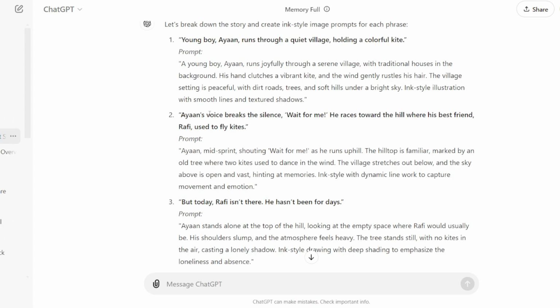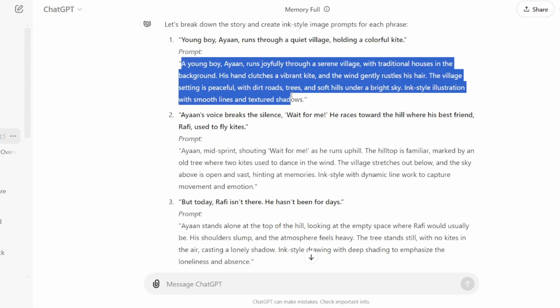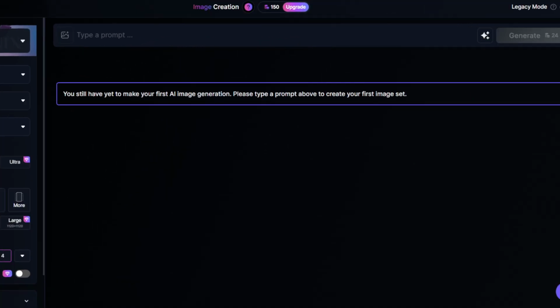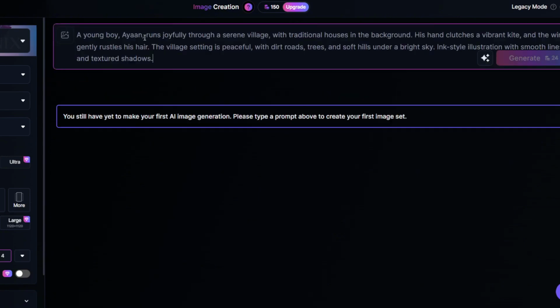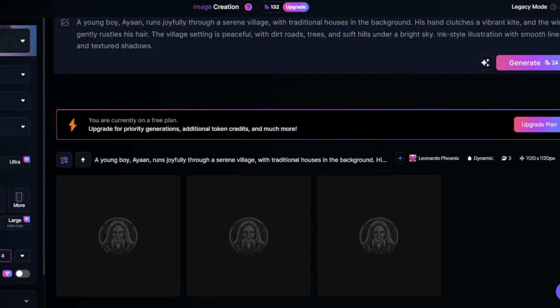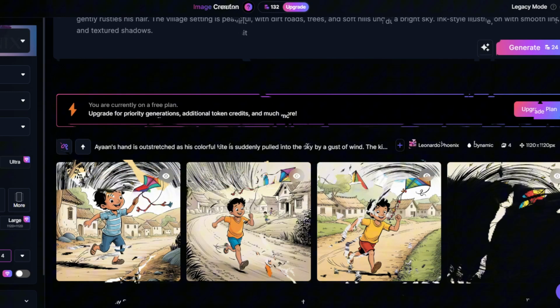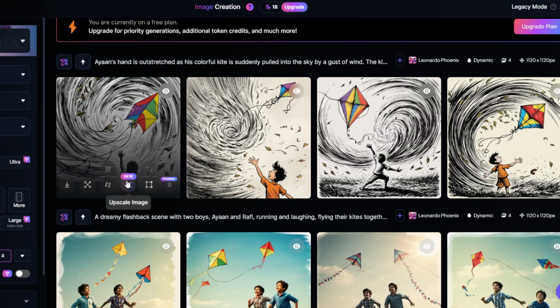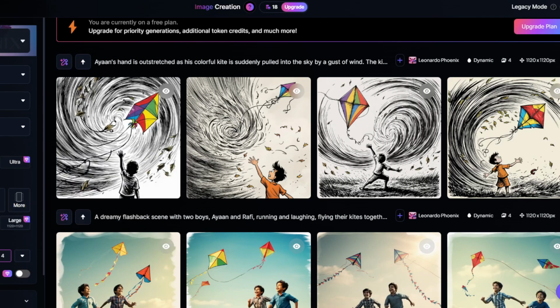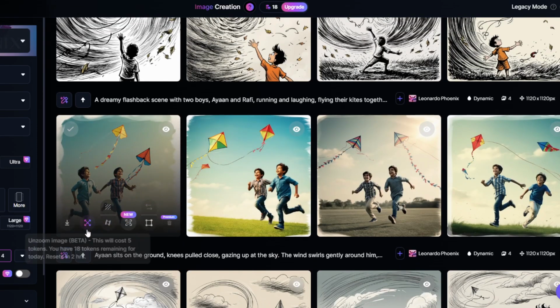The next step is to switch to ChatGPT and copy the image prompt. I will paste the same content into Leonardo and click on Generate. This will produce 4 images in just a few seconds. I will repeat this process for the entire script. Ensure that you download all the images generated for each prompt. By default, 4 images are created for each prompt. Select the ones you like. Now, let's move on to making a video.